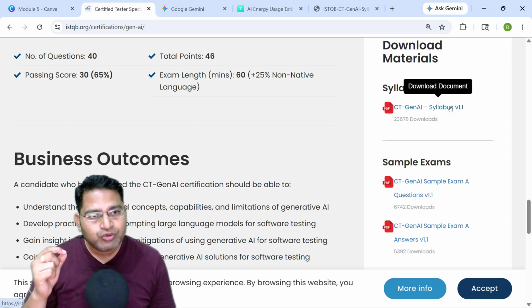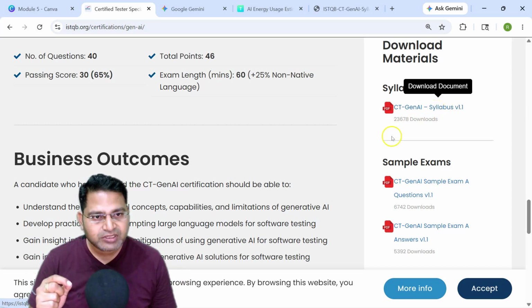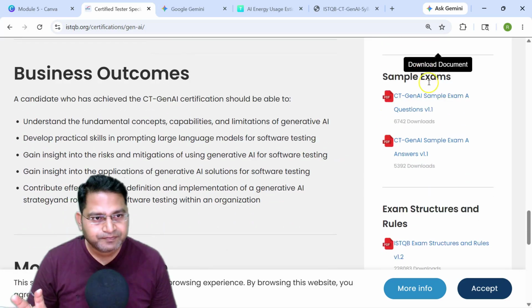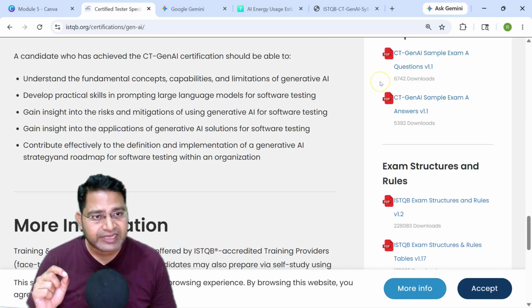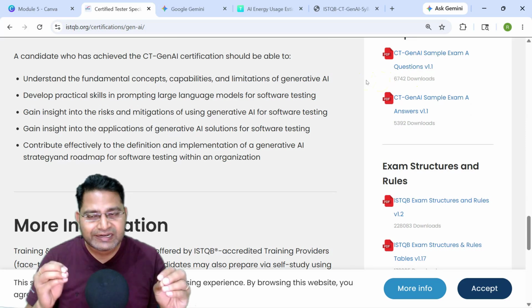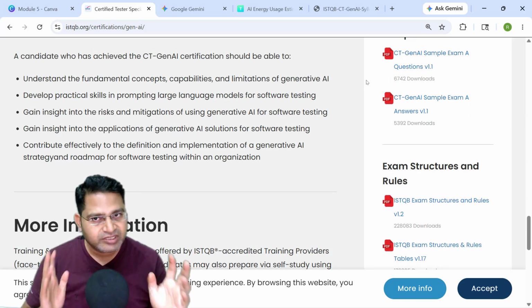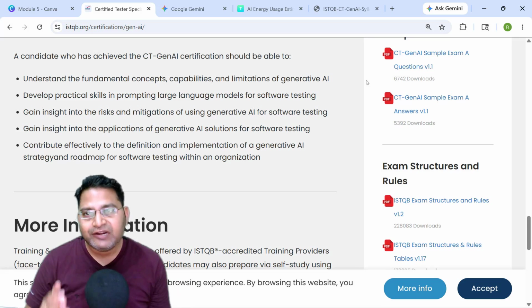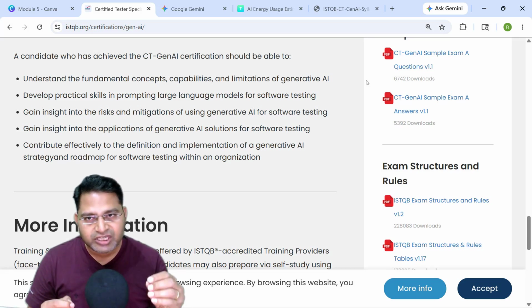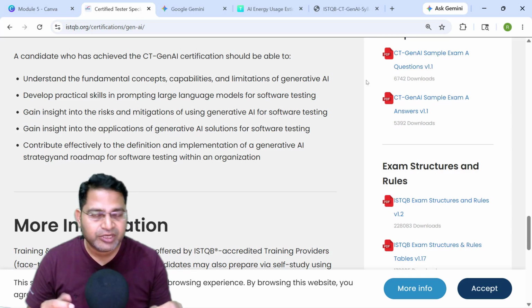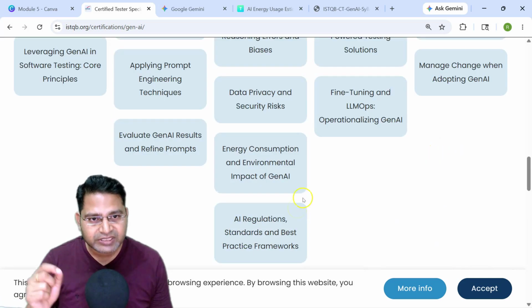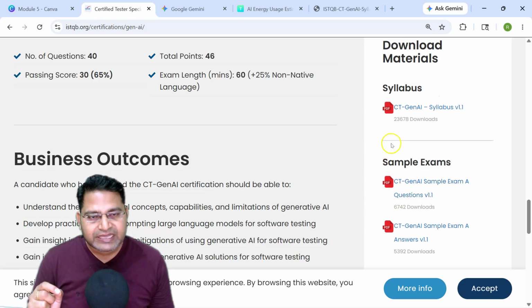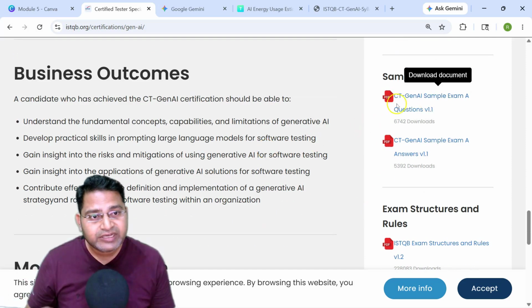Within the syllabus, make sure you read each and every section in detail. Once you are done with that, go ahead with the sample exam questions and answers. Attempt the questions and make sure that you understand the exam pattern and the question style. Once you are comfortable, go ahead for the official ISTQB Generative AI certification exam, because questions can be tricky, and if you do not do detailed learning of the syllabus apart from this series and the sample exam, you might struggle with the exam questions.